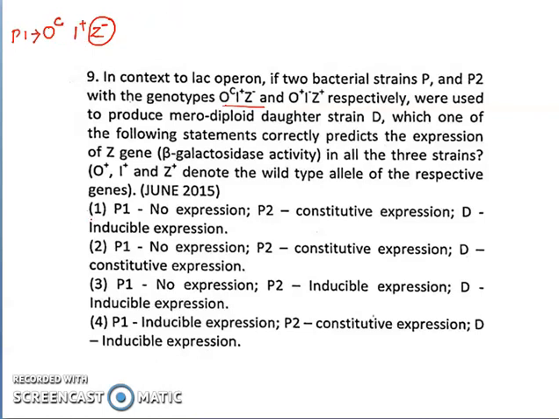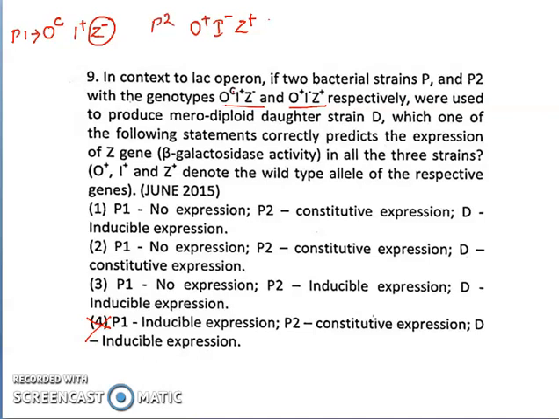So from here we can conclude that P1 has no expression. In three options P1 is expressed, and only in the fourth option it is not, so we can first of all eliminate the fourth option. Now let us see P2. P2 is O plus, I minus, and Z plus. What will be the condition here? It would be constitutive or inducible. Now we will see what it is.